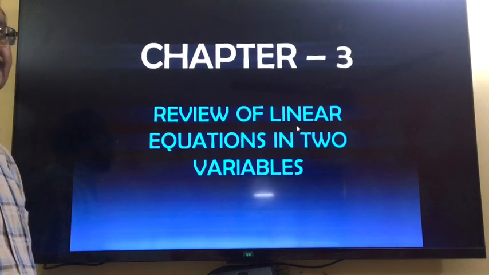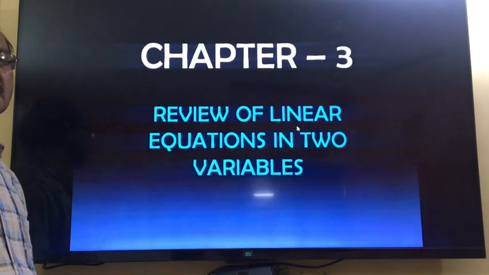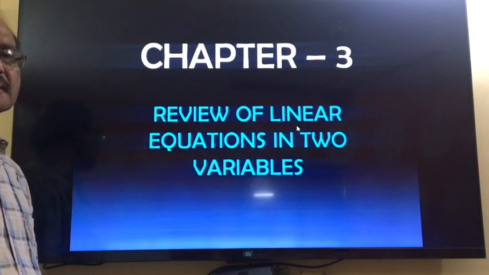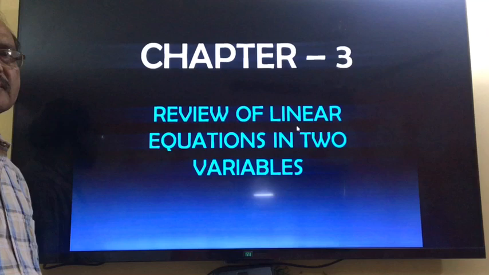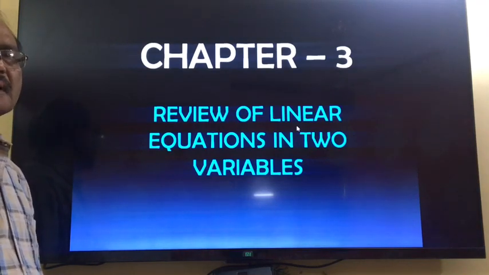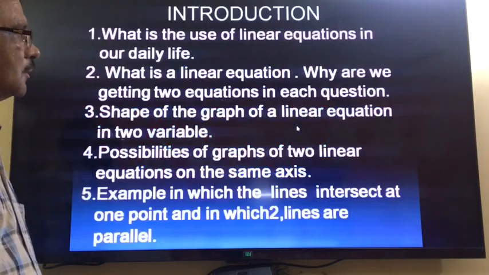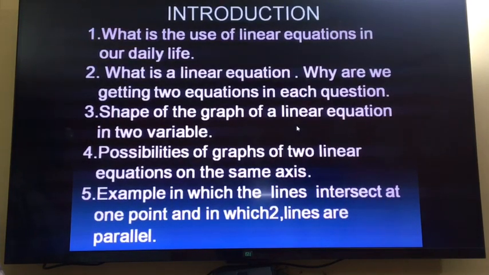So dear children, today I am going to teach you chapter number 3, and I will revise this chapter. I have already completed this chapter. So, review of linear equations in two variables. You see all the important topics once again. Whichever concept is not clear, please send me a message through WhatsApp, and I'll clear it for you so that you can do well in future. In this chapter, the introduction contains the following points. I will explain all these points one by one.